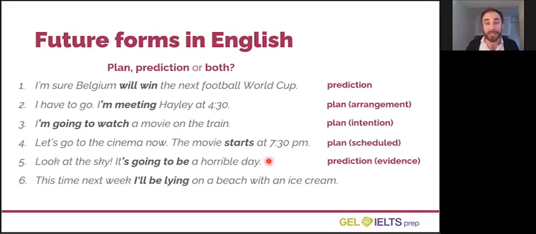The correct answer is that it is both. We could say it is my intention to be lying on a beach, or we could say that I'm predicting that's my state in the future. I'm not sure, but I imagine that's what I will probably be doing. I haven't planned this, it's just what I guess for the future. So we can use this form to talk about predictions, or we can use this form to talk about plans.